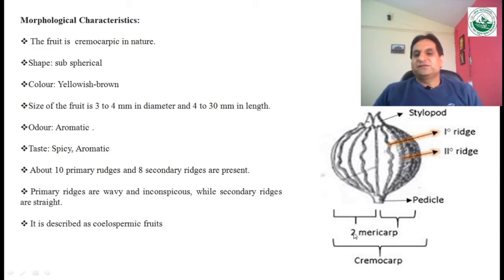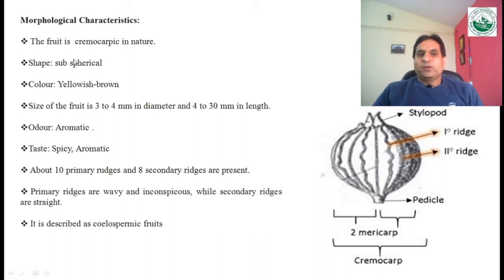Similarly, in these diagrams, this cremocarp is divided into two mericarps. At the top of the fruit is the apex, and in the apex you can see the stylopod. There may be teeth there, and the number of teeth may be five at the stylopod.